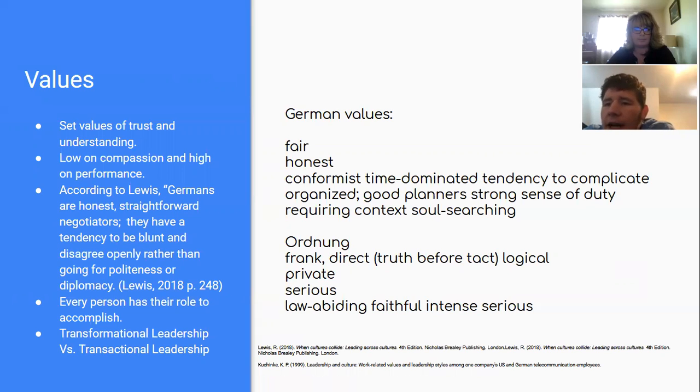At times, leaders sacrifice compassion for performance. This might sound harsh compared to American or other countries' leadership styles, but understanding why, limiting compassion in pursuit of success is not only a necessary part of leadership, it is not a sacrifice at all. According to Lewis, Germans are honest, straightforward negotiators. They have a tendency to be blunt and disagree openly rather than going for politeness or diplomacy. Leaders in Germany are very private and closed off compared to an open door policy. German leaders seek to be separated from workers and rely on personal autonomy.